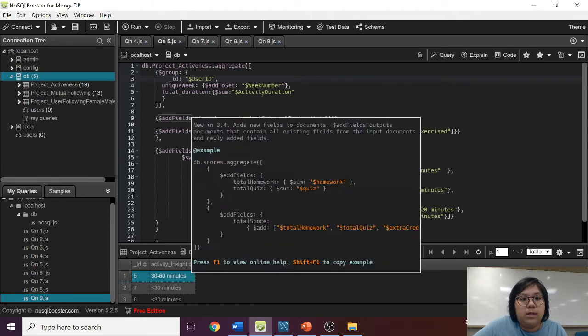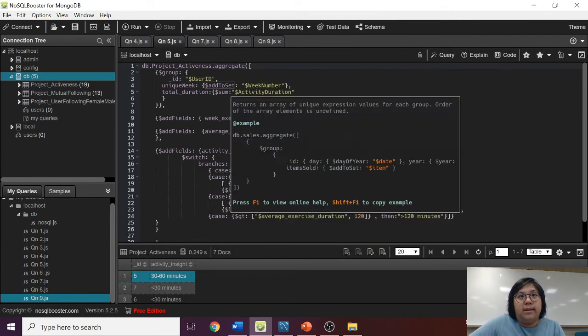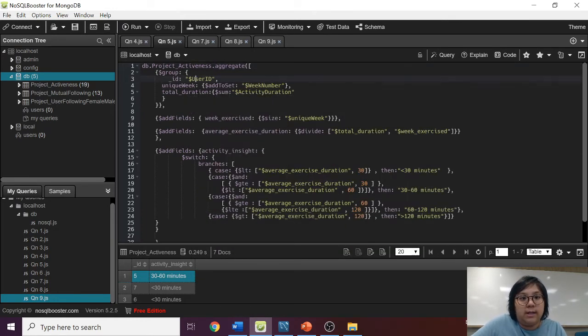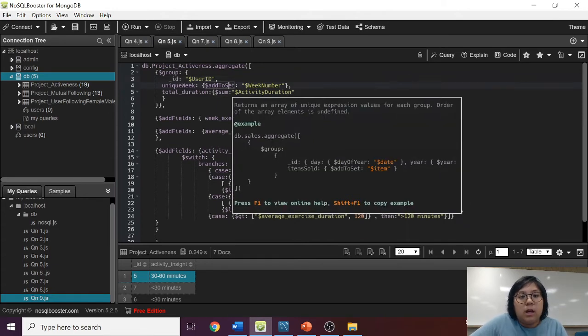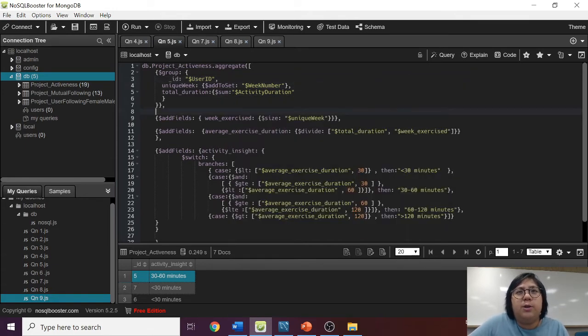To start, we use the aggregate function, and then we group according to the user ID. Within this group operator, we make use of the addToSet operator to create the unique week variable to find out which weeks each user has an activity, and then we get the size of this unique week variable to see how many weeks each user has exercised. We then pass this value on to the variable week_exercised.